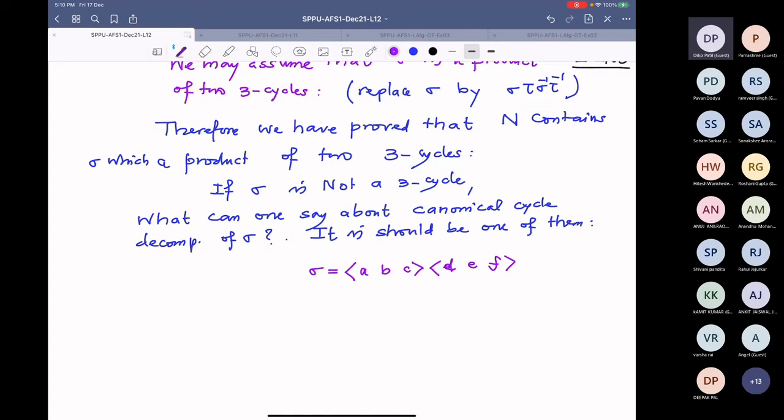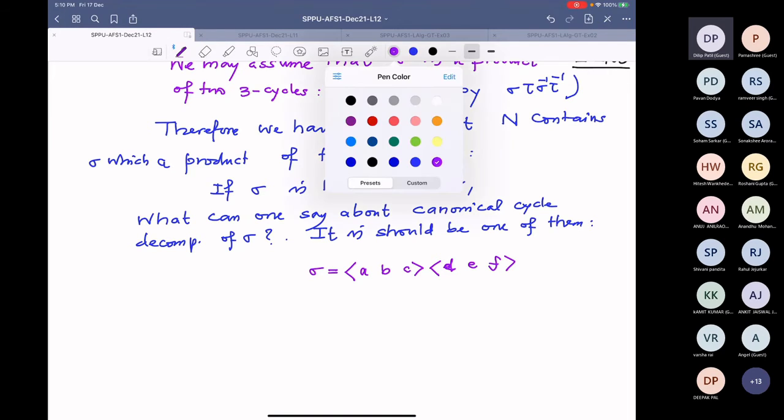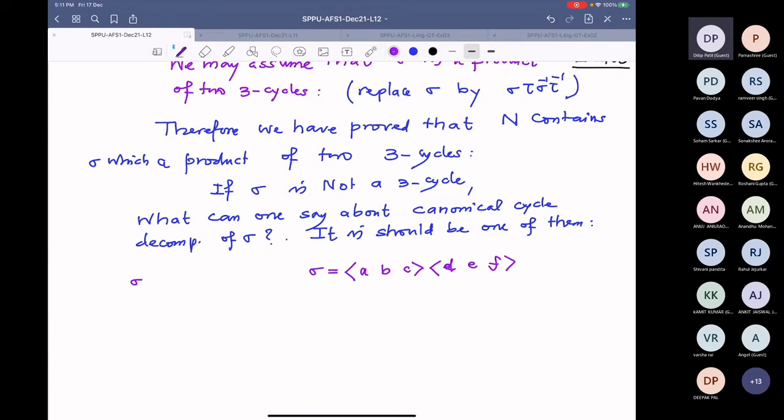The other possibility is that there is one element common between them, or 2 elements common between them. That is what we know, it's a product of 2 3 cycles. So one element common means sigma will be like this: (A, B, C) and (C, D, E). Whichever element is in common, you can bring it to the beginning and then compute the product.